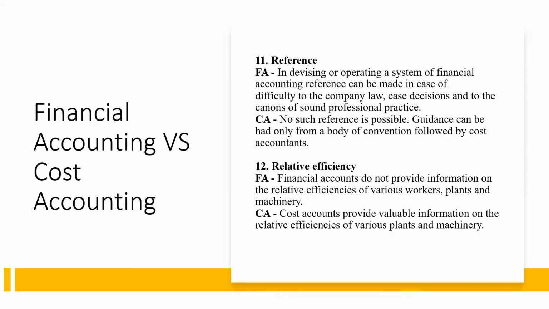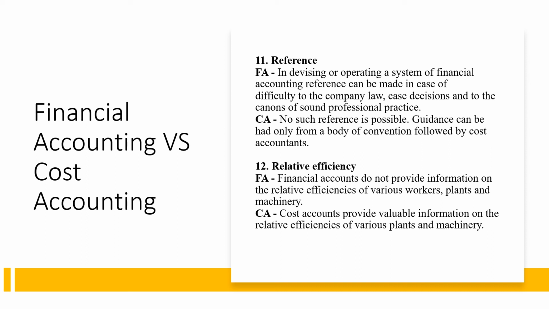We'll move forward. The next point of difference is reference. In devising or operating a system of financial accounting, reference can be made in case of difficulty to the company law, case decisions, and to the canons of sound professional practice. But in case of cost accounting, no such reference is possible. Guidance can be had only from a body of convention followed by cost accountants.